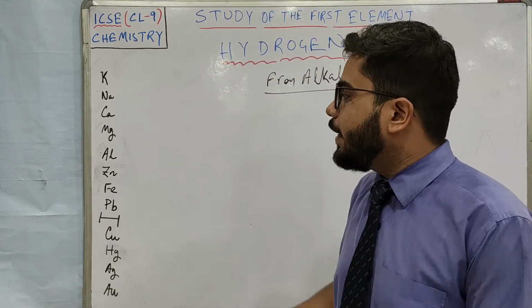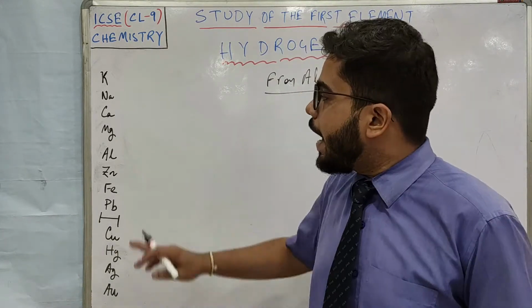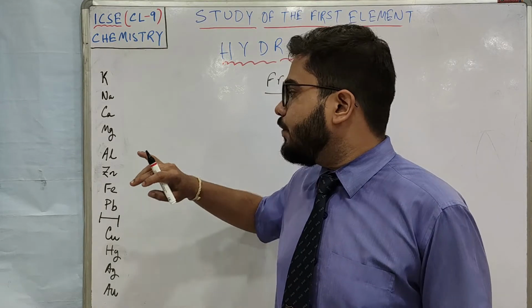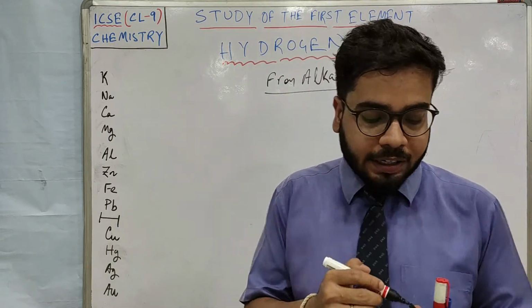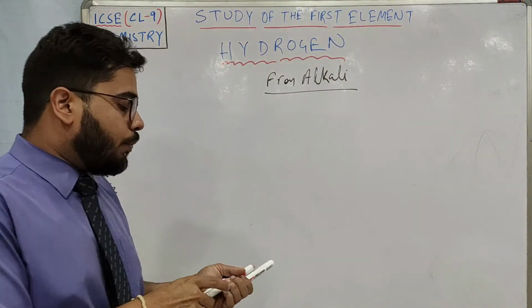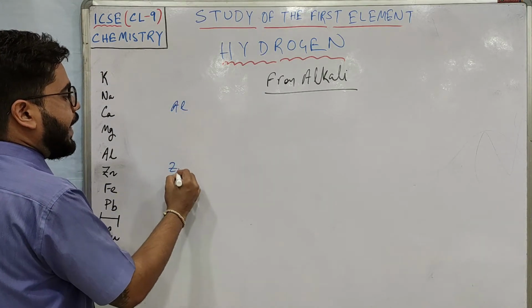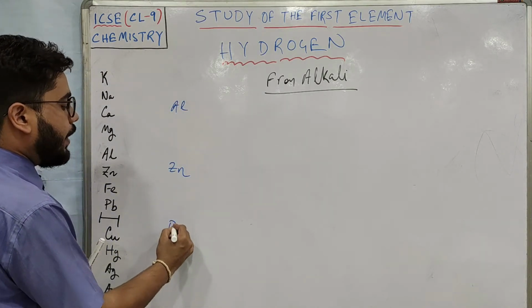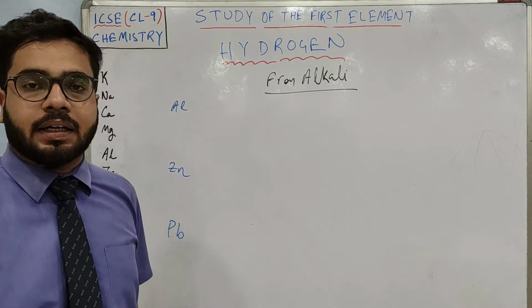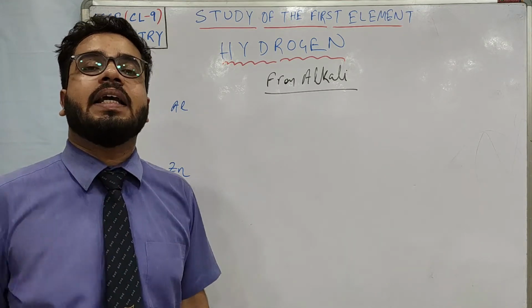Please understand three metals: aluminium, zinc and lead. What are the metals I have said? Aluminium, zinc and lead. They are amphoteric in nature.